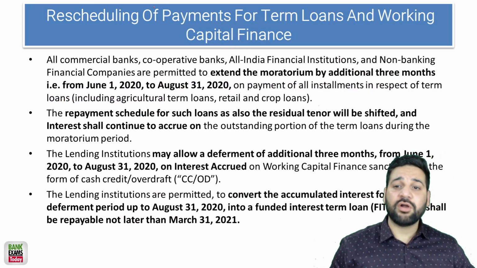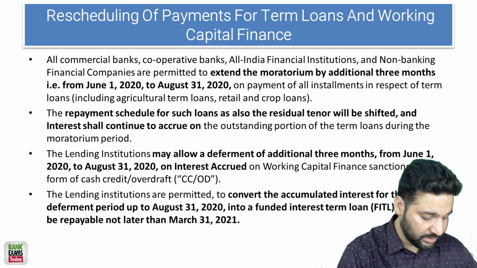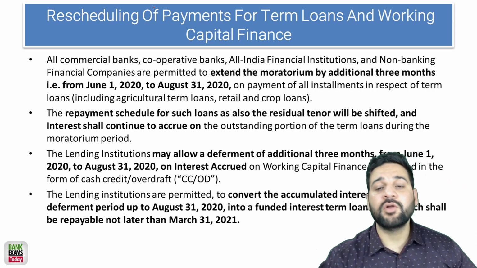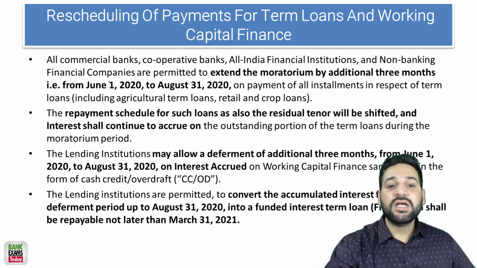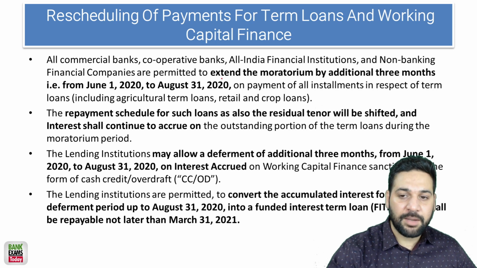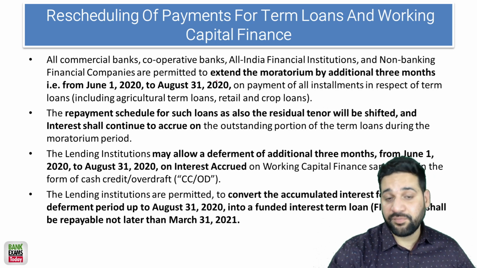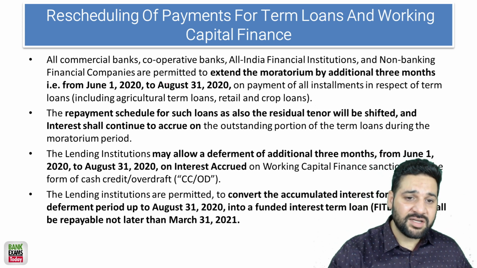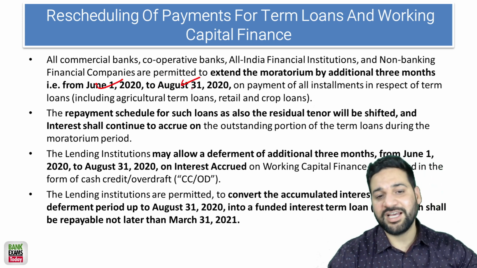Rescheduling of payment for term loans and working capital finance. This is also very important. The term loan moratorium period, students, is very popular and very important. The payment of term loans and working capital loans has been extended. For the term loan, it was first extended by 3 months, and now an additional 3 months, a total of 6 months. Now it is from 1st of June till 31st of August.